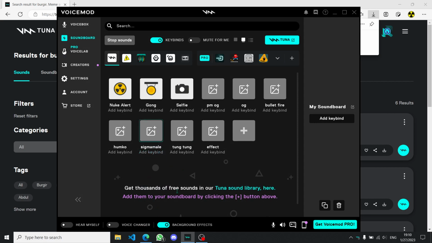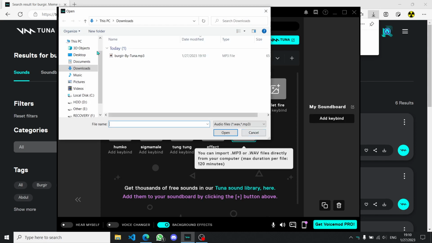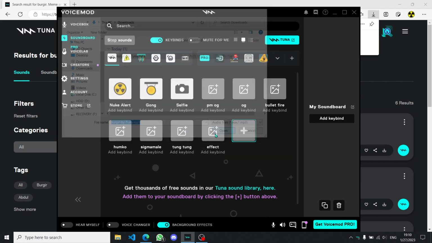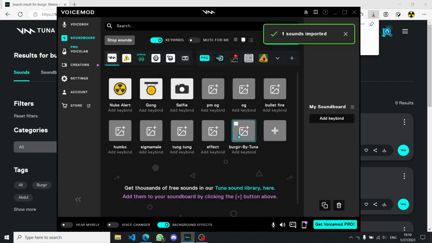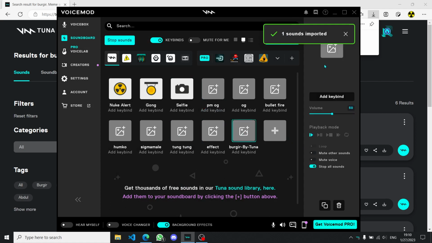So you go up, hit the import, hit the plus button, and here, open. It's added. There you go. You can also edit the name.